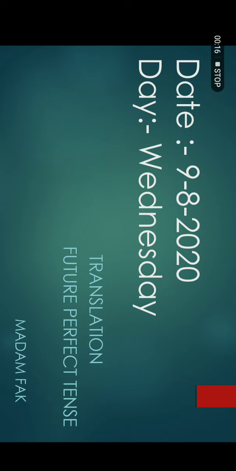Today we are going to complete our topic of translation and its last part, that is future perfect tense. In our previous lessons we discussed what is indefinite tense. Then we discussed and learned what is continuous tense. In the third step, we learned what are present perfect and past perfect tense. Today, we will discuss what is future perfect tense and how you would translate the sentences of future perfect tense into English and which formula will be applied for its translation. Okay, let's start our lesson.